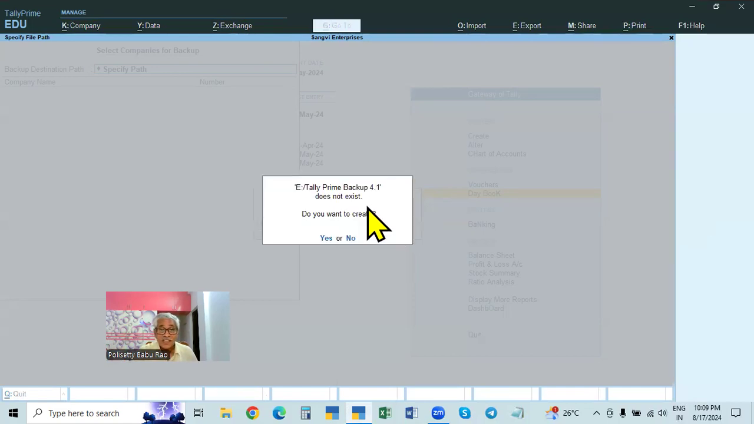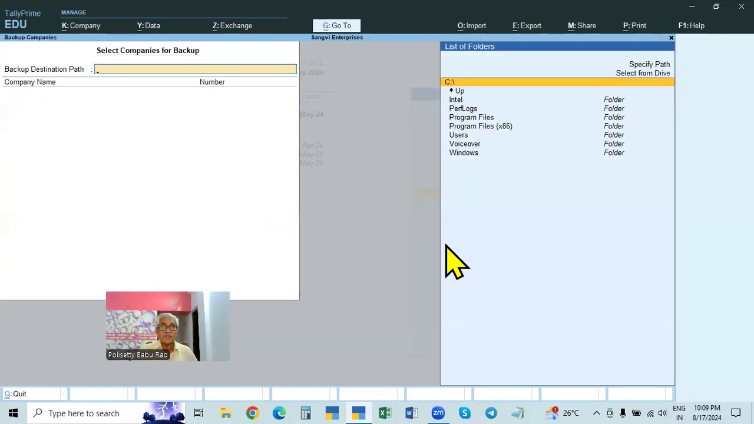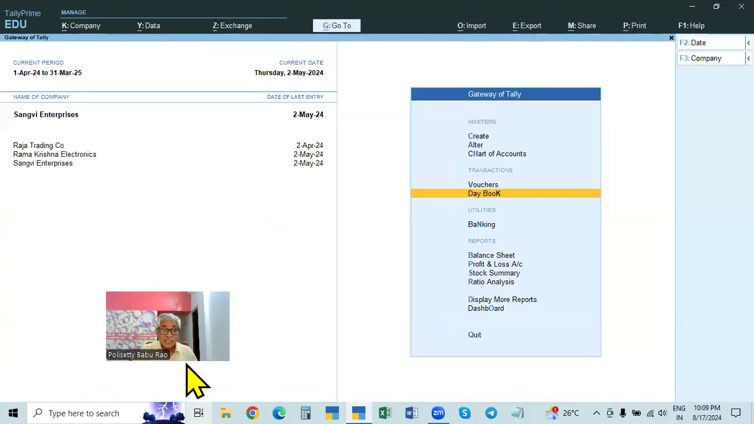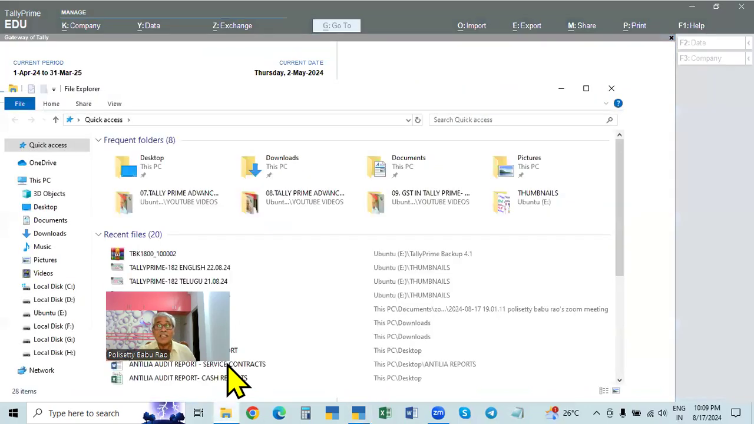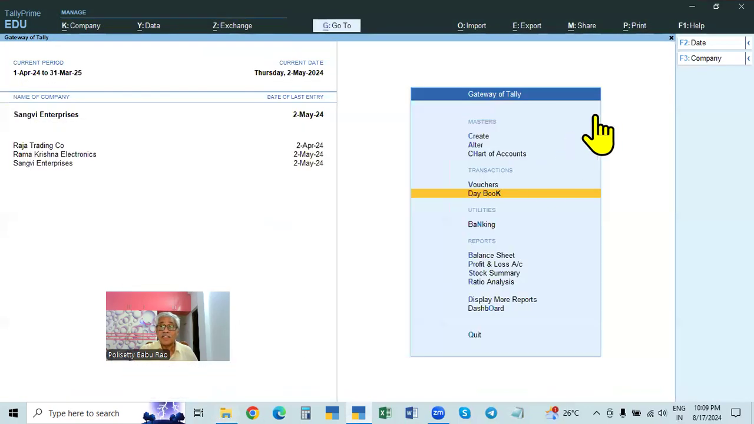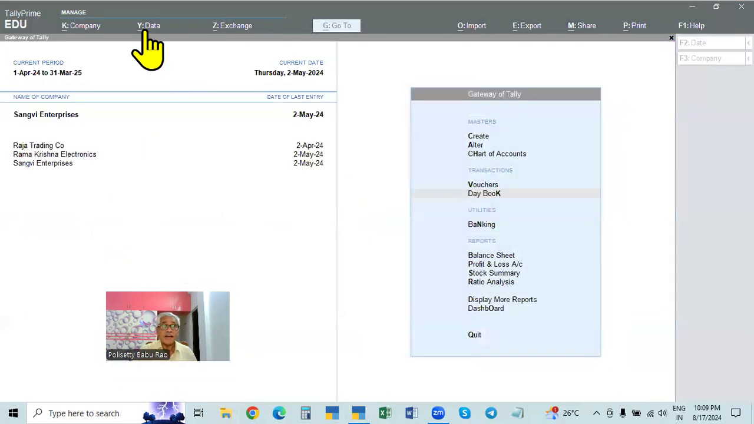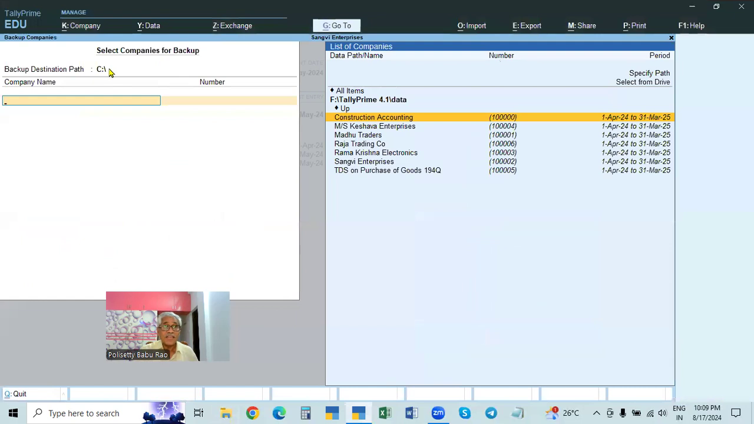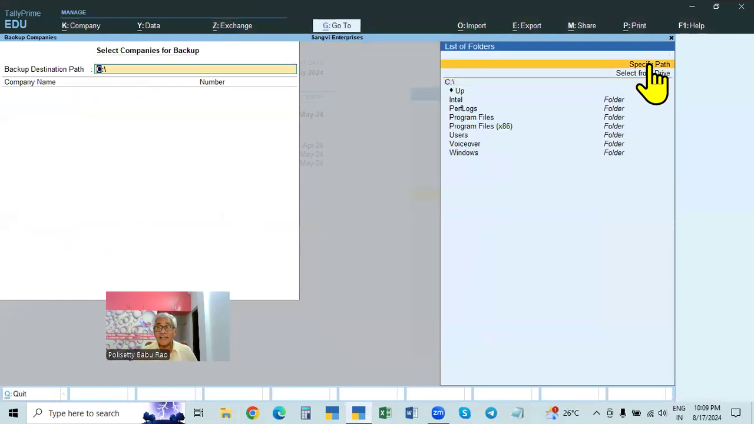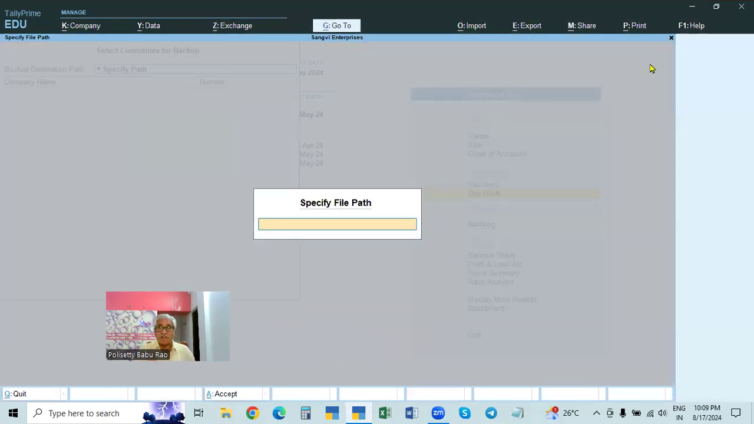In this case, if the backup folder or backup path does not exist, it will ask you, do you want to create? And you can create that one. I'm not making a new one. So instead of creating directly here first, we can create it when the data is backed up. When we are making the backup, here we can select a data, we can give a path, so that will be fixed and we can use that every time.